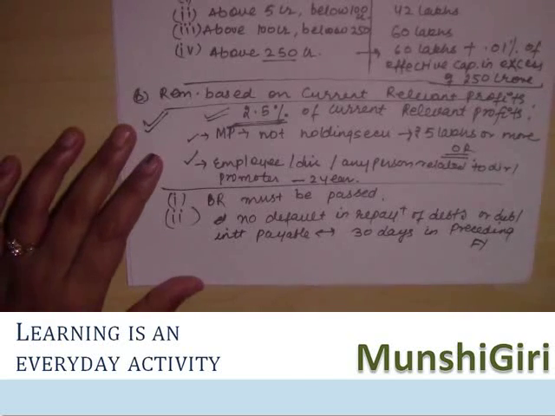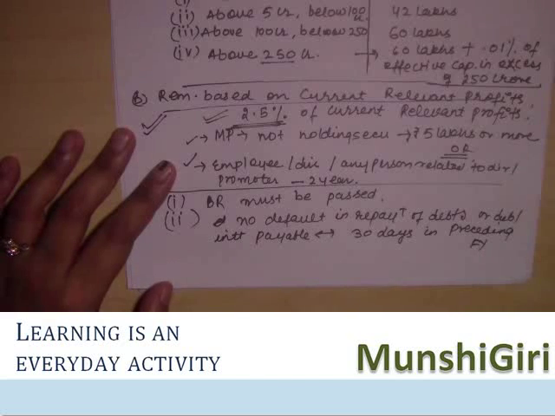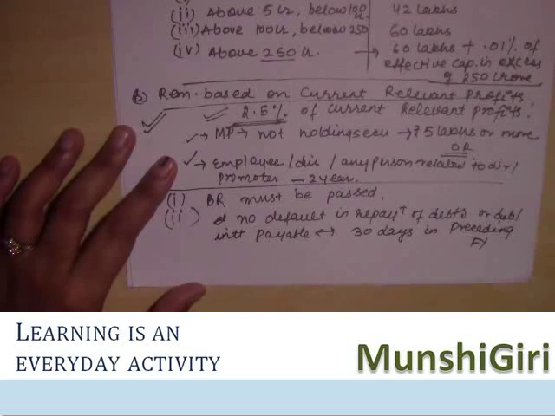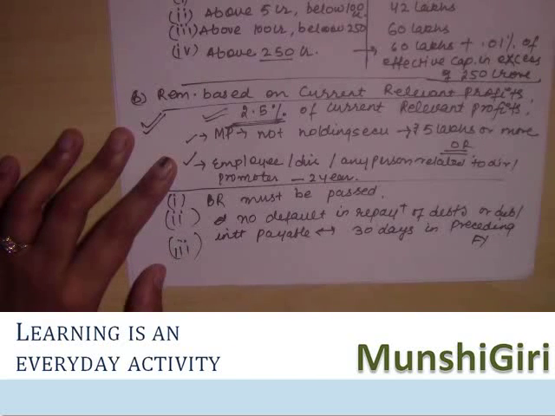Third condition is that a special resolution should be passed for payment of remuneration for a period not exceeding 3 years. Another is that a statement along with notice calling the general meeting is given to shareholders containing general information about the appointee, other information and certain disclosures to be made.